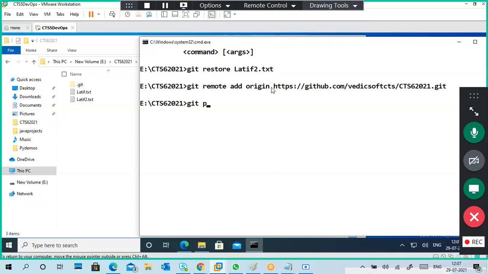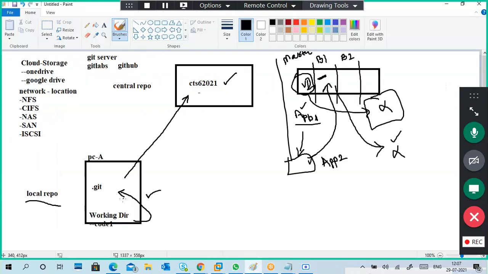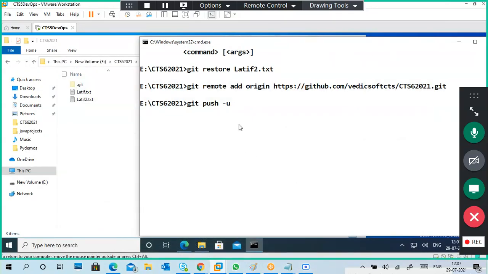Now I added it. The last command is git push. The first time you are pushing, you are putting this information into the central repository. My repository is public, but it does not mean anybody can put data into my repository.